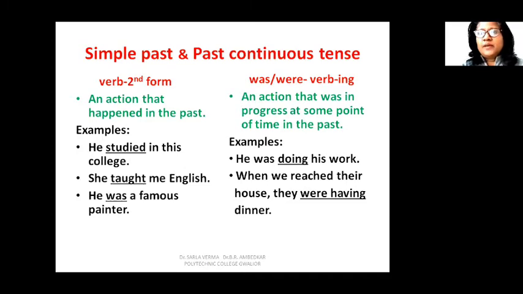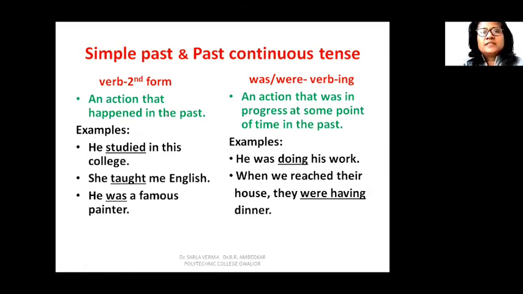Now, in past tense also we have simple past, past continuous, past perfect and past perfect continuous. So let's begin with the simple past and past continuous tense. The simple past takes the second form of the verb. It takes the past tense form of the verb. Whereas past continuous tense, as I told you, all the continuous tenses, they take ing form of the verb. So the past continuous tense will take was or were helping verb according to the subject, and it will take ing form of the verb.